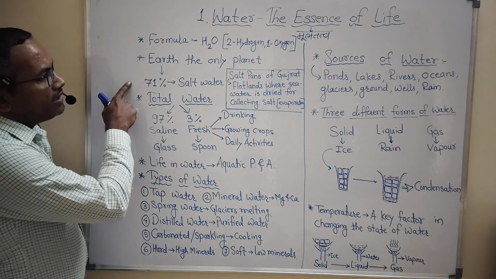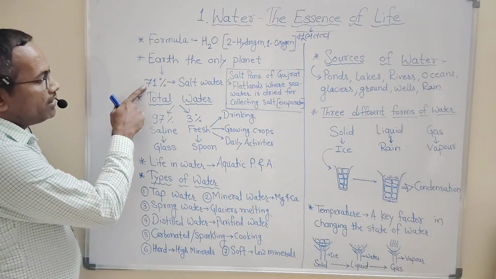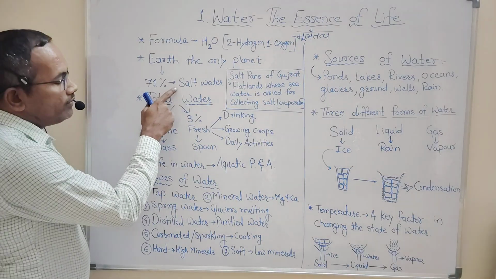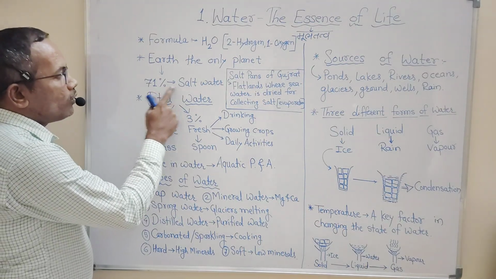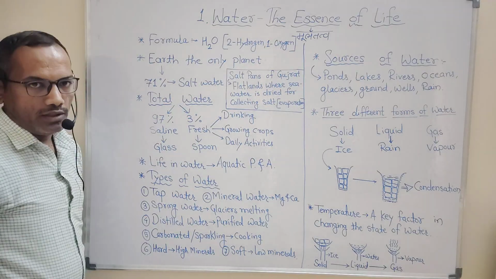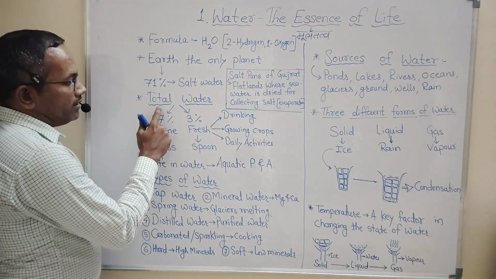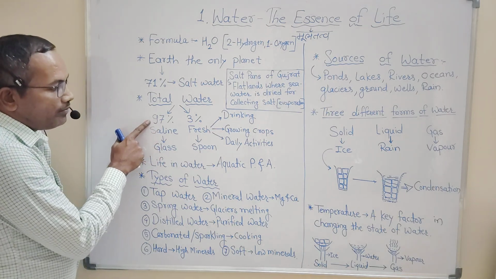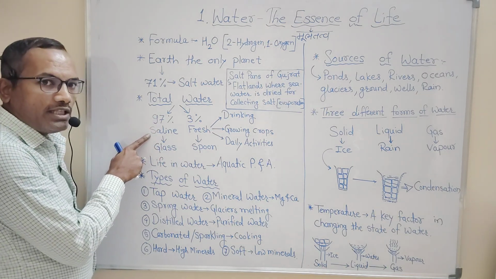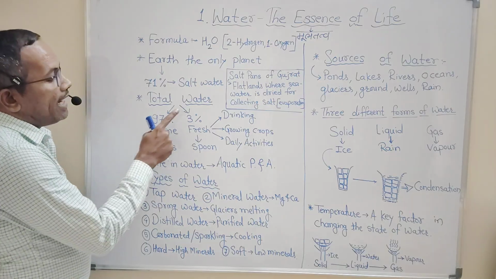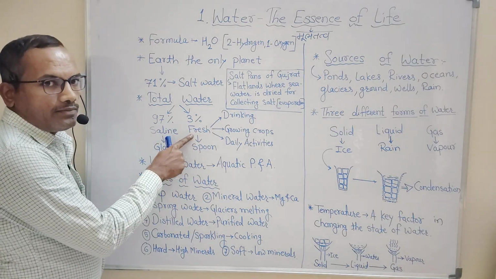So if we consider the distribution of water on Earth, about 71% of the total geographical area of Earth is occupied with salt water. And if we consider the total water, 97% of water is saline in nature, that is salty water, and only 3% of water is fresh water.